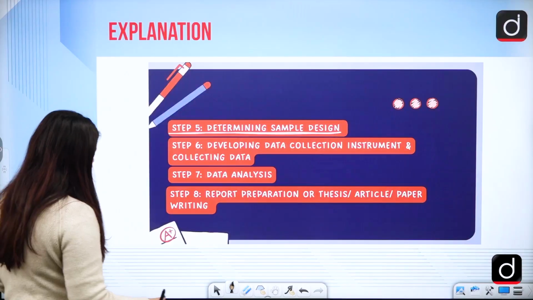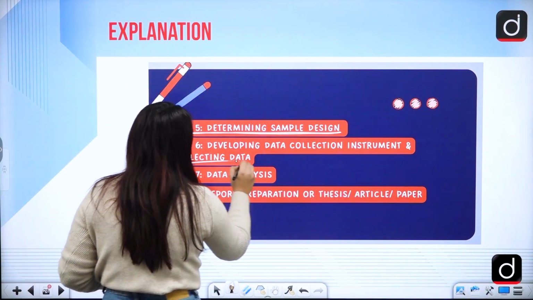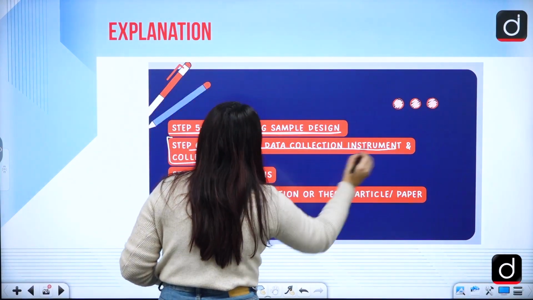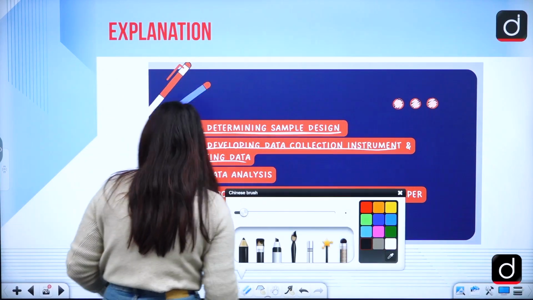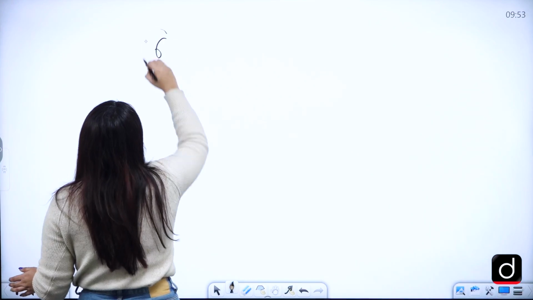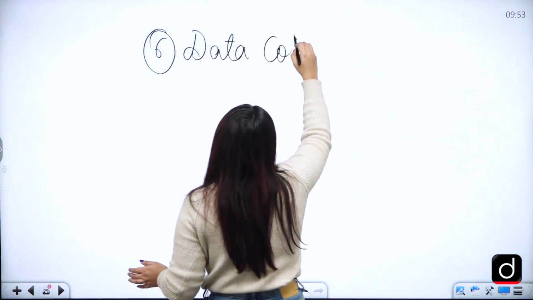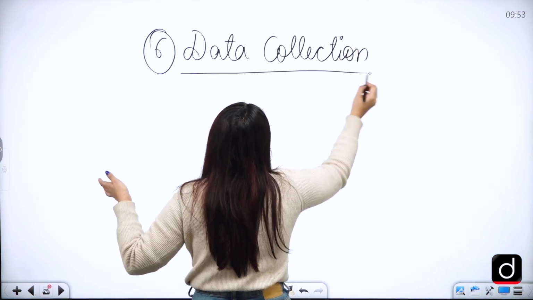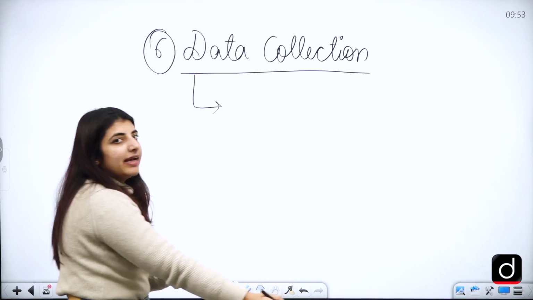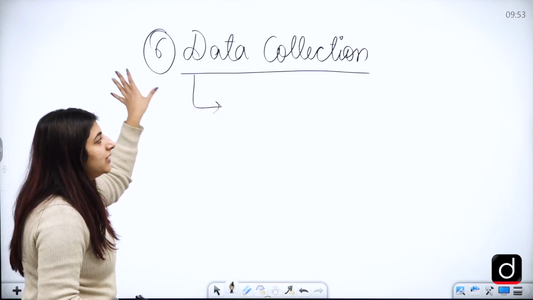Then we have step number 6, developing a data collection instrument and collecting data. Now, after your research is designed, you want to collect the data. You have seen the population, you want to choose the sample, right? And from the sample you collect the data, which takes us to the 6th step.